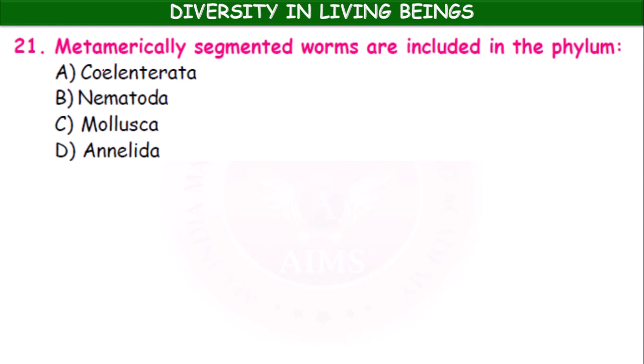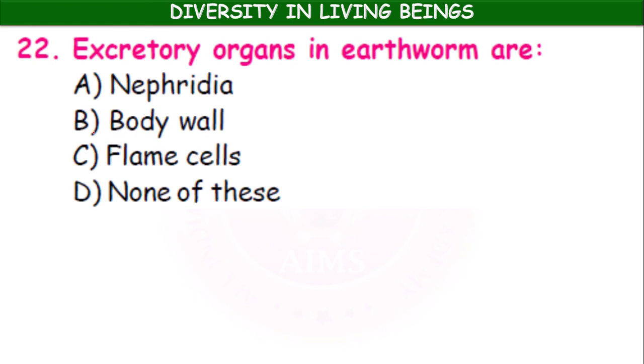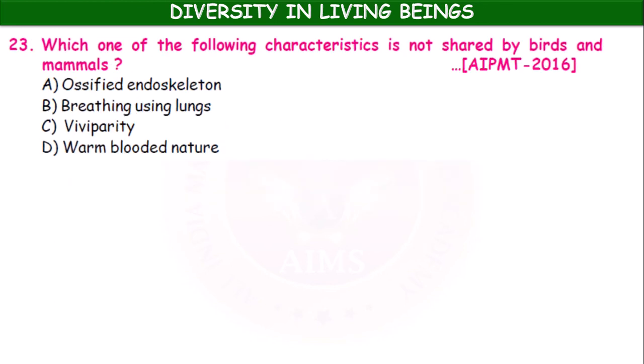Metamerically segmented worms are included in the phylum: Coelenterata, Nematoda, Mollusca, Annelida. Next, excretory organs in earthworm are nephridia, body wall, flame cells, none of these. Nephridia.